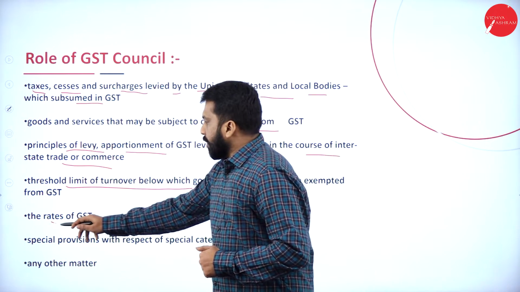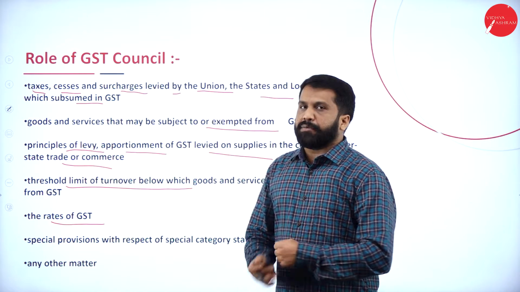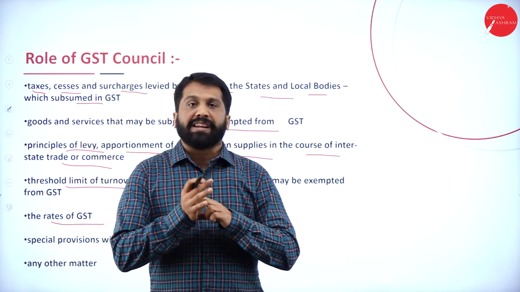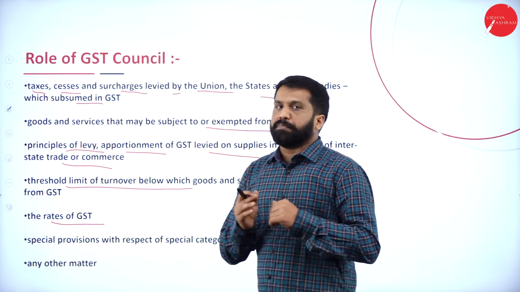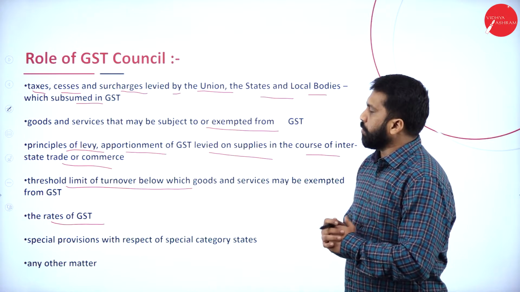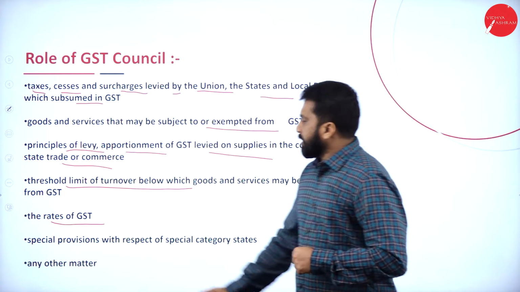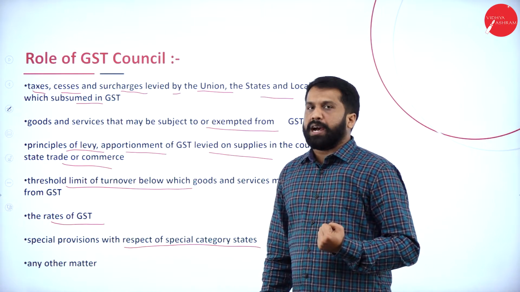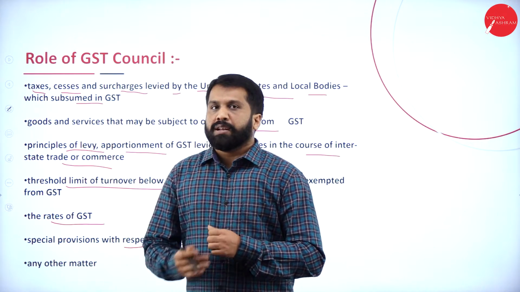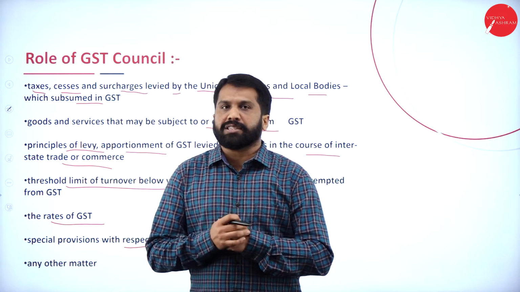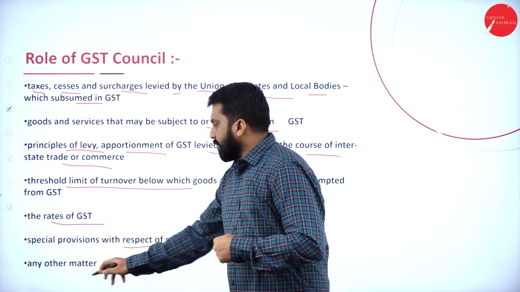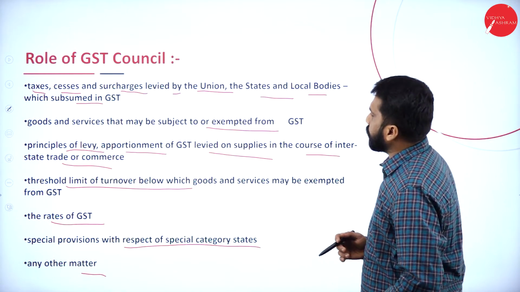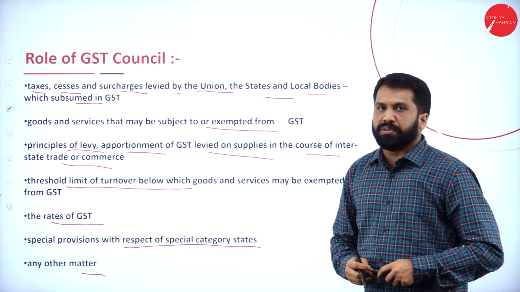Then the rates of GST, like we have 0%, we have 28%, we have 18%, so whatever percentage we have, everything will be given by whom? GST Council. Now, special provision with respect to special category states. Few like Jammu and Kashmir we have, and few union territories, for them we take the GST calculations separately. Any other matters will be taken care of by GST Council. Hope you are clear. Yes, I'll go to the next one. Any 5 points you are supposed to remember.